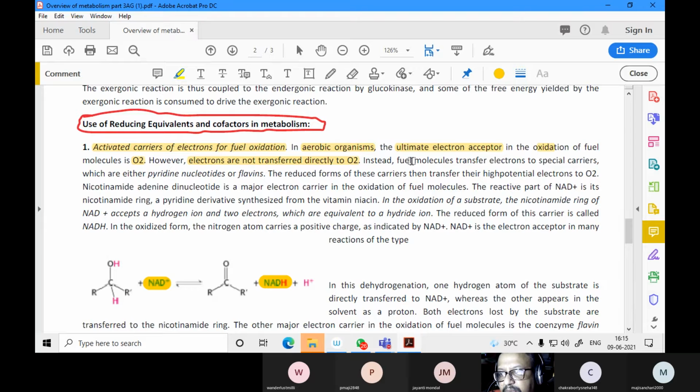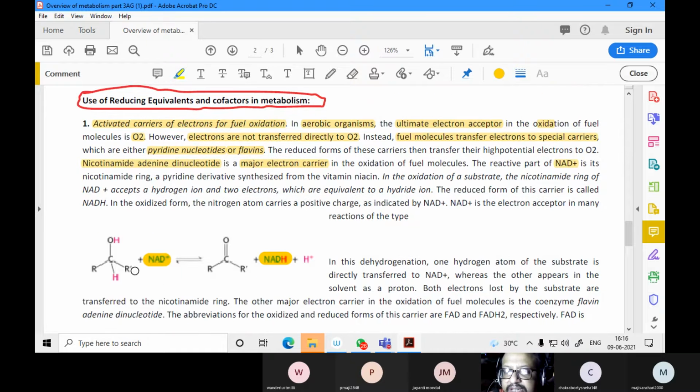Instead, fuel molecules transfer electrons to special carriers like pyridine nucleotides or flavins, NAD plus and FAD. Nicotinamide adenine dinucleotide is a major electron carrier. The reactive part of NAD plus is the nicotinamide ring.